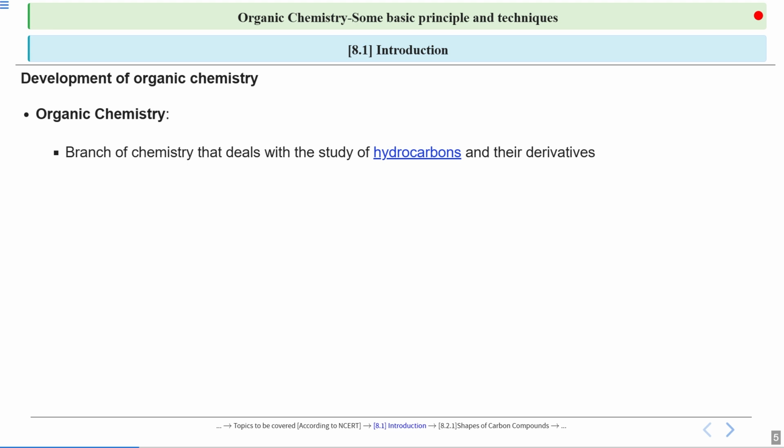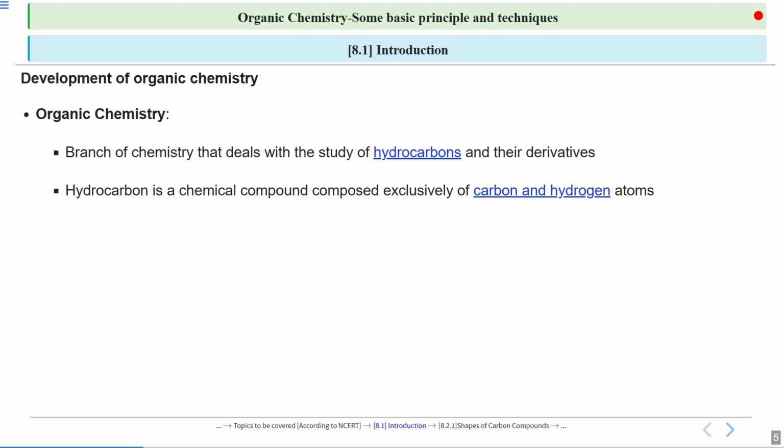So first of all, what is organic chemistry? It is the study of hydrocarbons. Now in this term, we have two atoms, which are hydrogen and carbon. So your chemical compound is exclusively containing carbon and hydrogen.